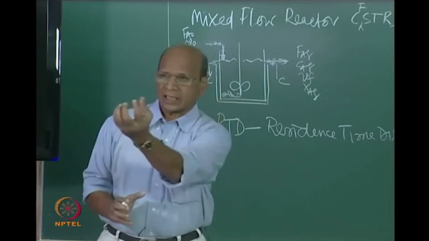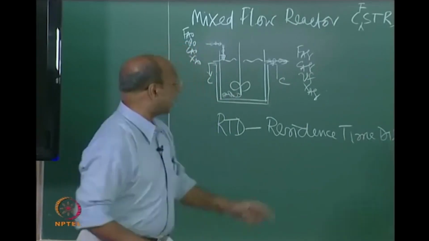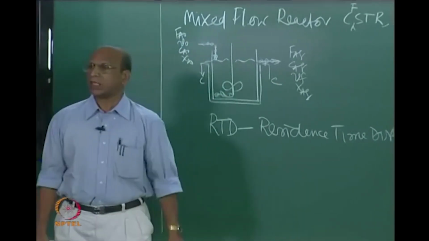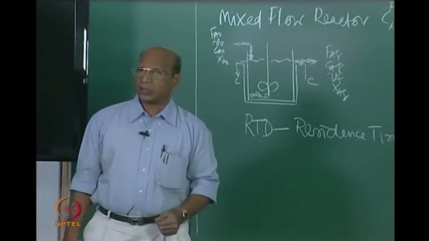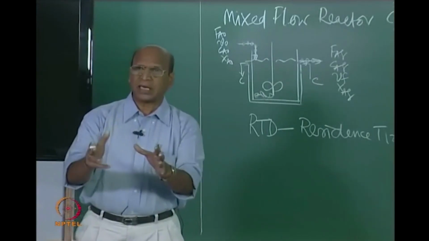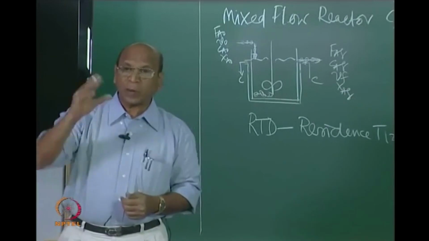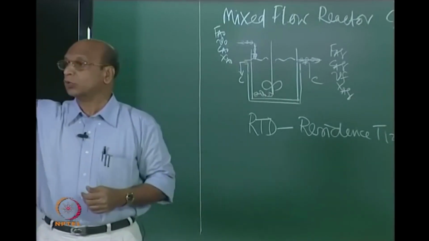If I choose those 100 packets, one packet will come out in 1 second, another packet may come in 5 seconds, another packet may come in 50 seconds. The mean residence time is, let us say, 100 seconds for easy imagination. And some other packets may come out after 1000 seconds.